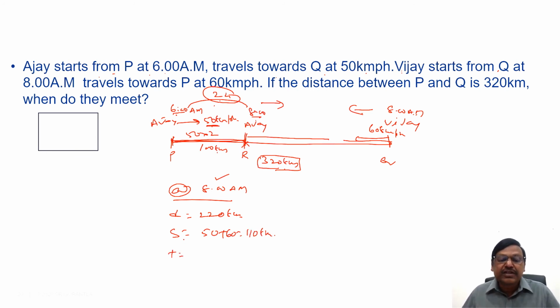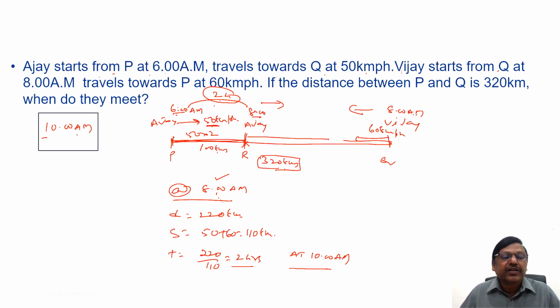So the time is distance by speed, 220 by 110, it is 2 hours. 2 hours from 8 o'clock, so they meet at 10 a.m. Right? You can also solve like the earlier two questions without using relative speed, but you take more time. Right, students?